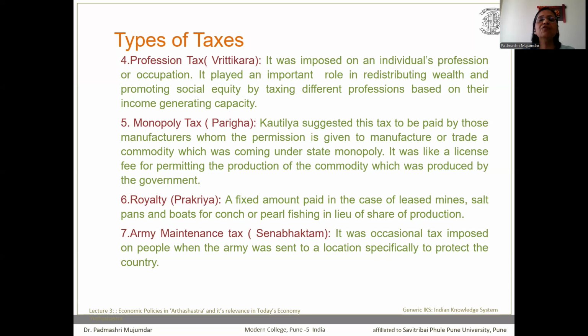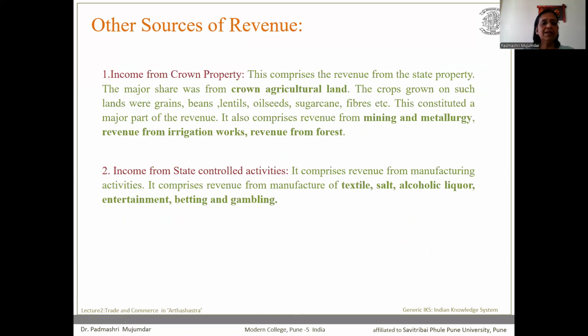So it is a kind of appeal made by the government to make the payment of such taxes for the betterment of the army, which is eventually helping the respective country from foreign attack.